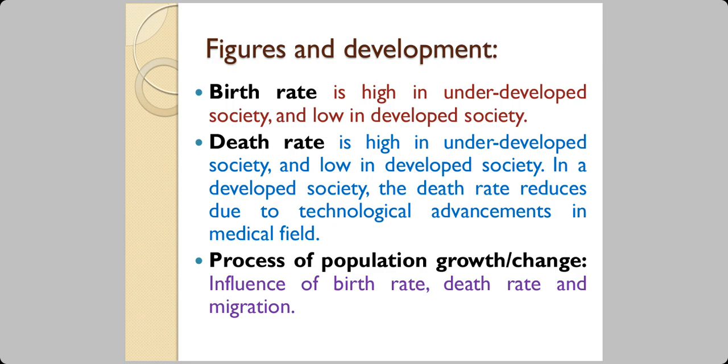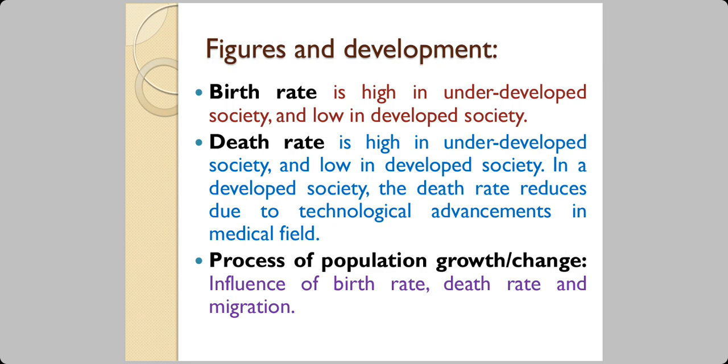Now, birth rate is high in underdeveloped society, that is not developed properly, and it is low in developed society. Surprisingly, death rate is also high in underdeveloped society and low in developed society. Now, I told the word surprisingly, I'll just clarify it now. In a developed society, the death rate reduces due to technological advancements in the medical field. You have the MRI, you have the CT scan, you have the X-ray, you have the modern medicine, and you have the modern doctors, and you have modern healthcare facility, which reduces the death rate.